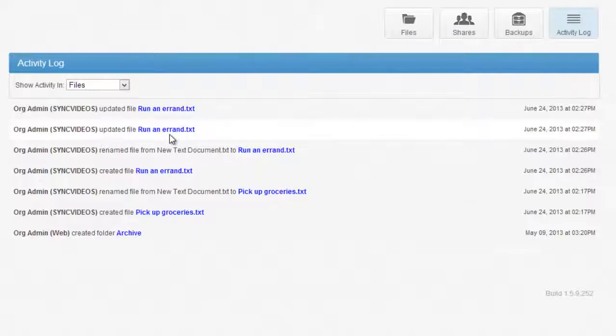If a user creates a file, for example, it's logged. If a user updates a file, if a user sends a file to another recipient, and as I mentioned before, if that recipient clicks on the link that is sent to them, it will be logged. This can be very beneficial for organizations that want to know when different employees are accessing files, editing files, and sharing company data with third parties.